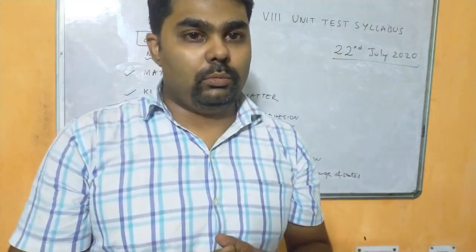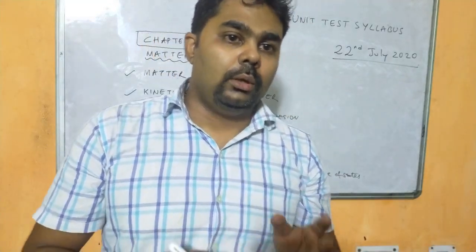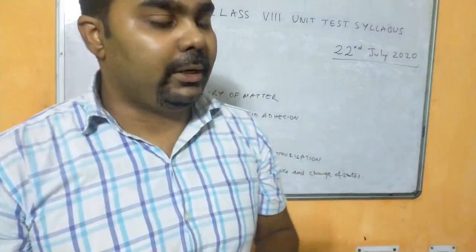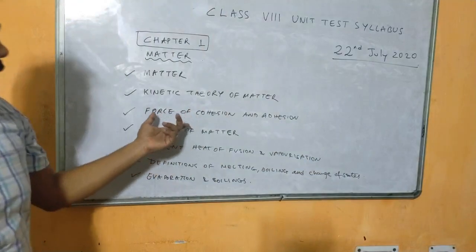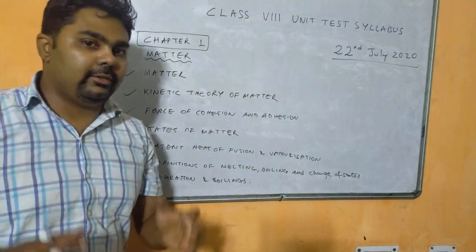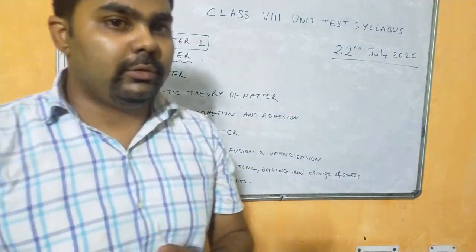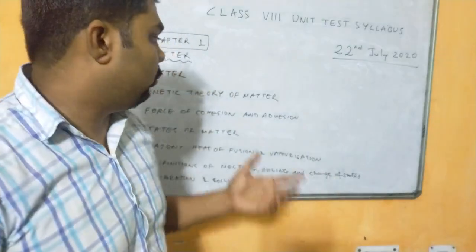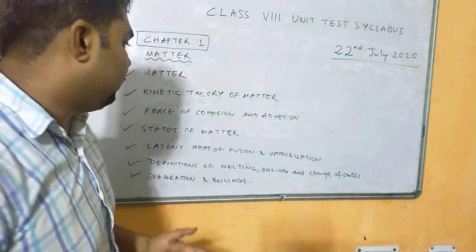You have to learn the definition and postulates of kinetic theory of matter. Also force of cohesion and adhesion, that is the force between similar molecules and the force between different types of molecules, the difference between them, also with examples.